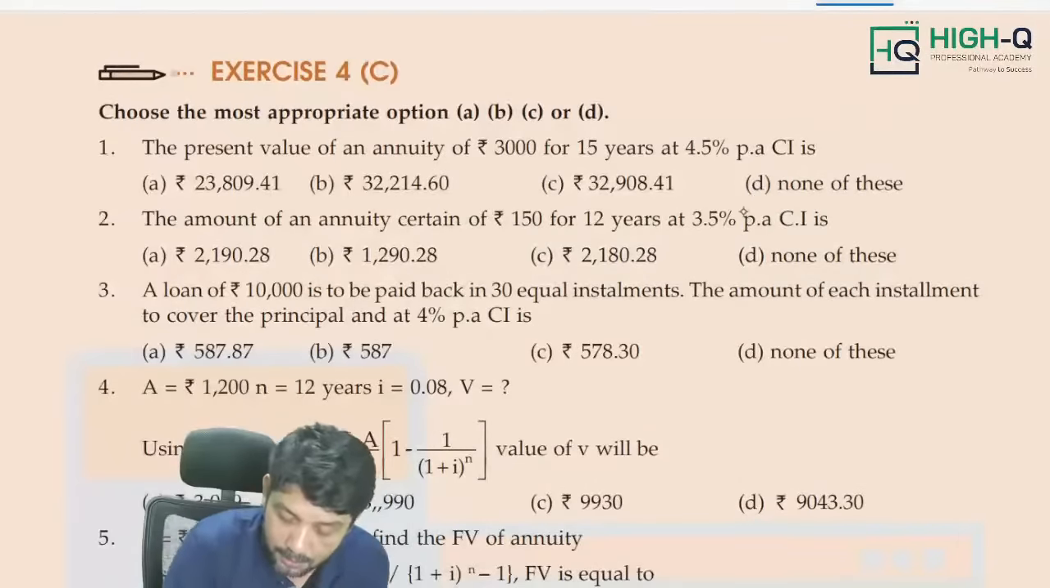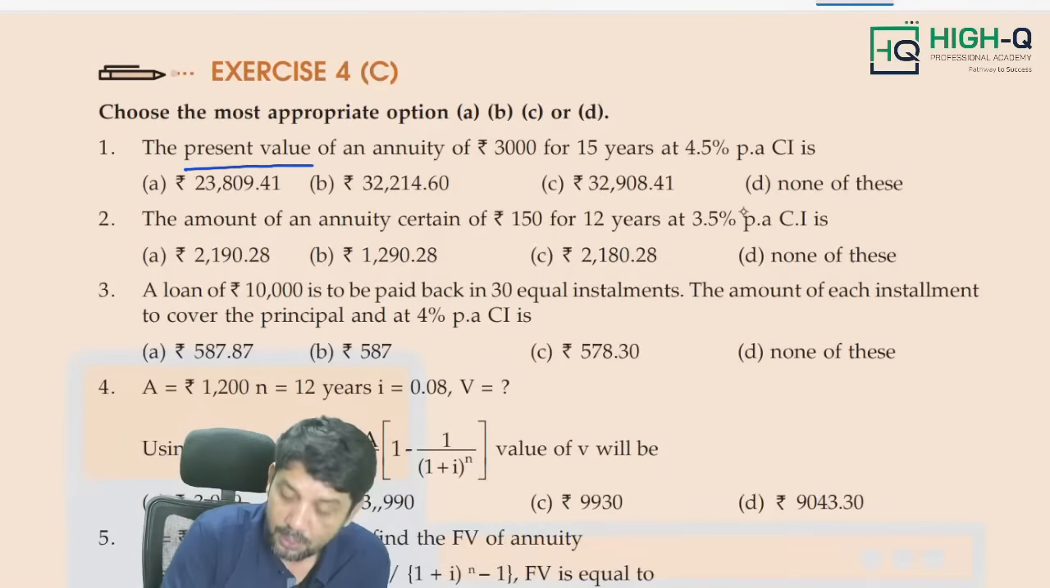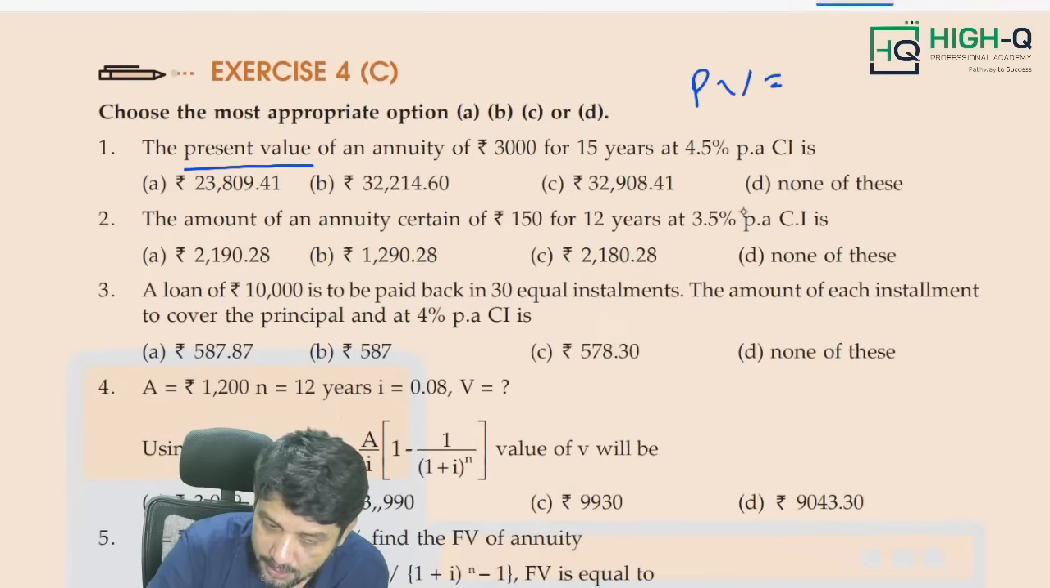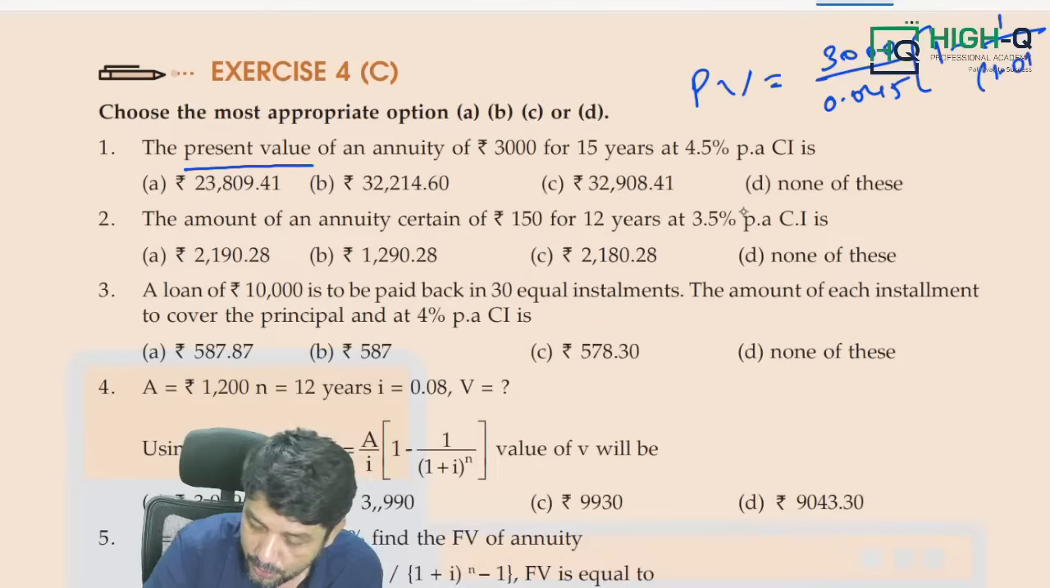Now look at this, my dear. For example, in the question they have directly given the present value. That means we are going to find present value only. What is the present value formula? A by I into 1 minus 1 by 1.045 whole power, how many years? 15 years.